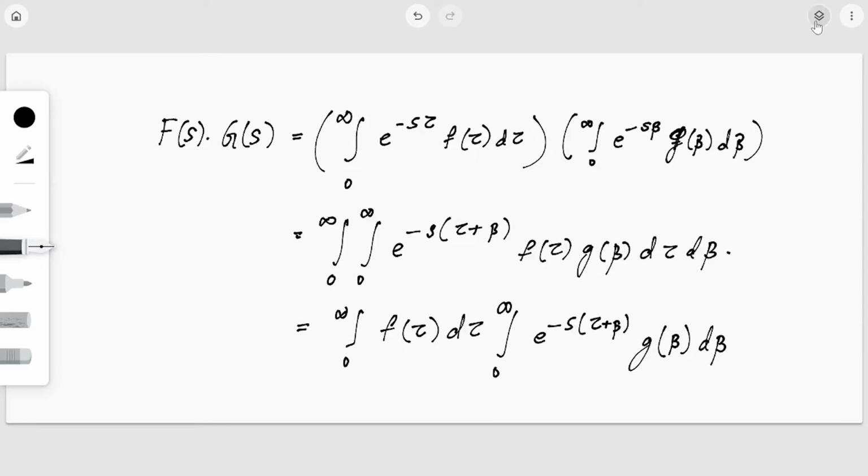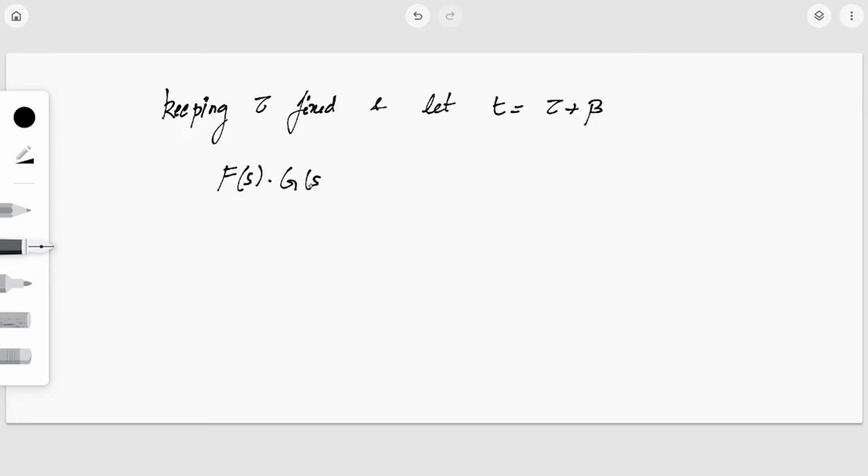Now let us keep tau fixed, and let t be equal to tau plus beta. So what will our product be? F of s into G of s will be the integral from 0 to infinity of f of tau d tau, and the inner integral from 0 to infinity of e raised to minus s into tau plus beta, which is nothing but t now.